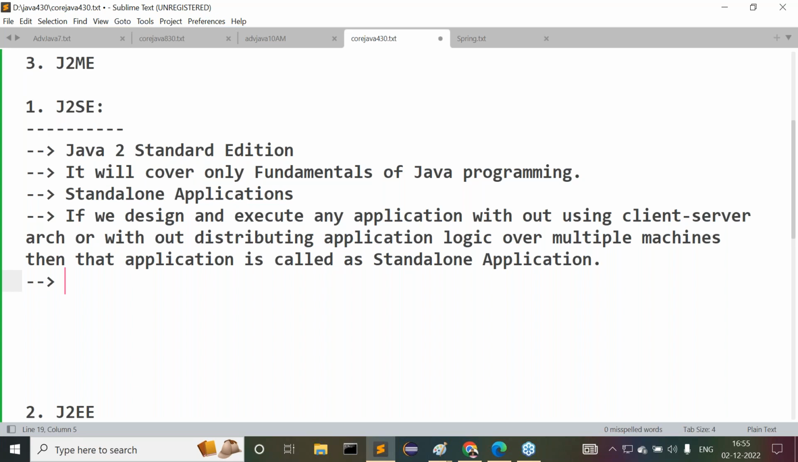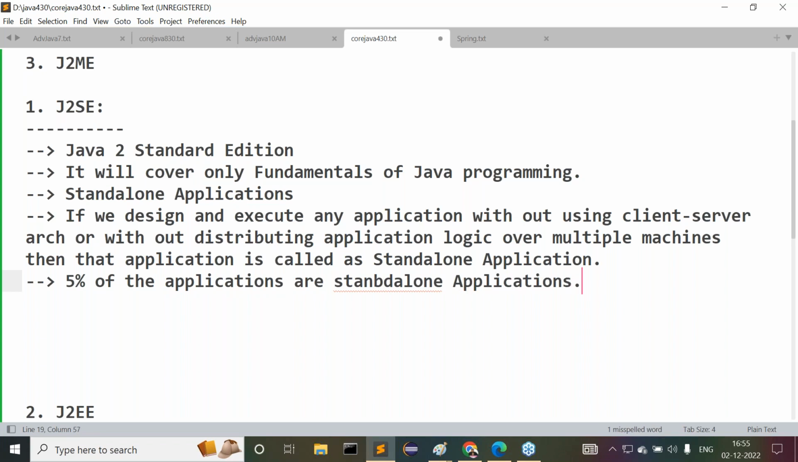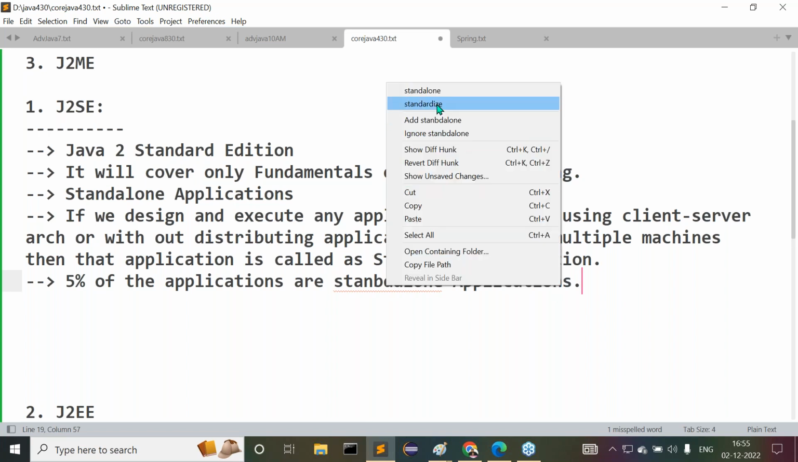If we come to this point, only 5% of the applications are standalone applications. Observe my point here: only 5% are standalone applications. You may ask me one question: tell me some examples of standalone applications. Only 5% are standalone, I understand that, but now tell me some examples. If you observe, so many examples are available here.